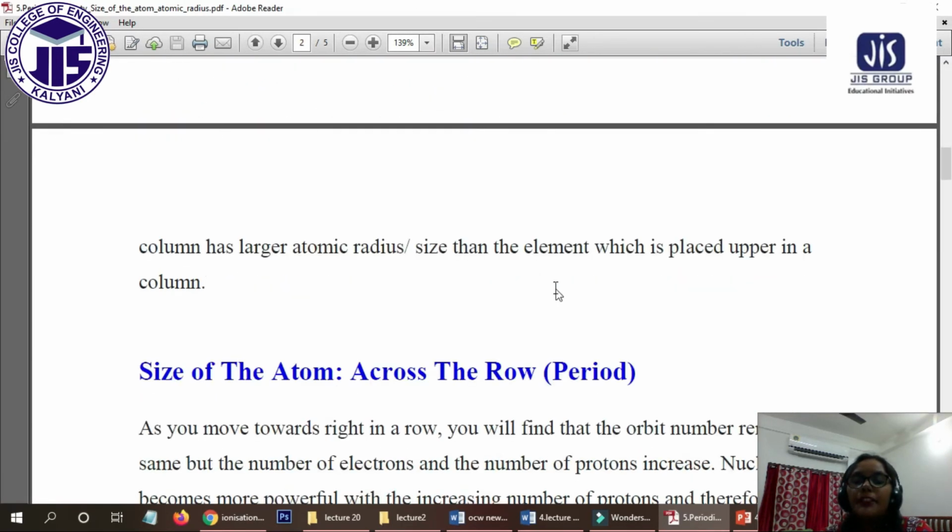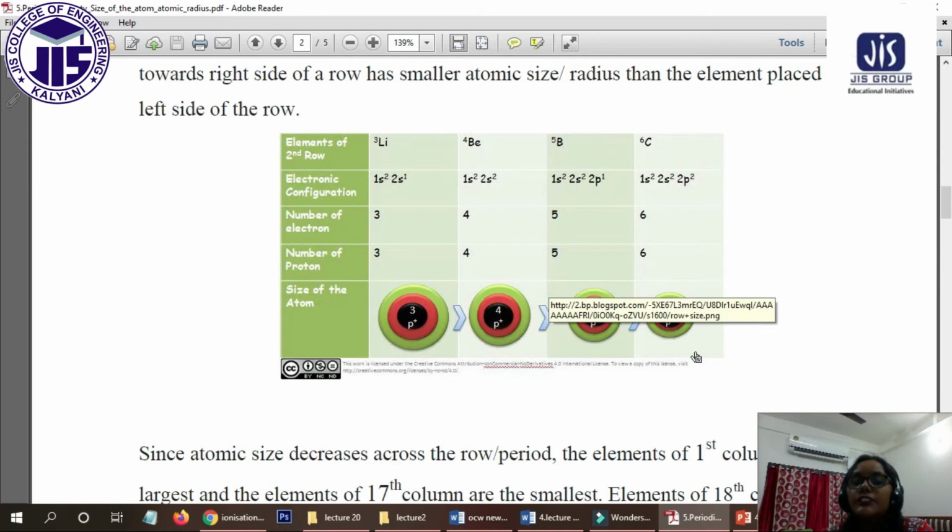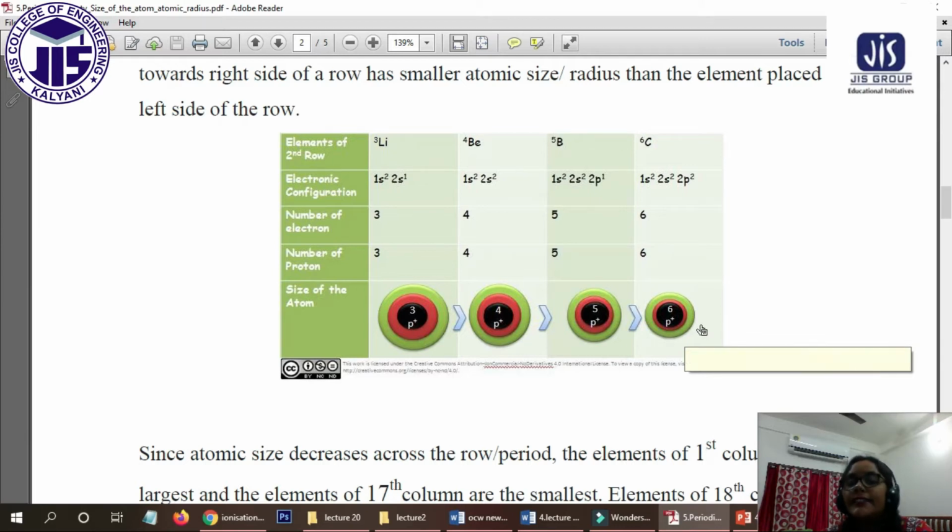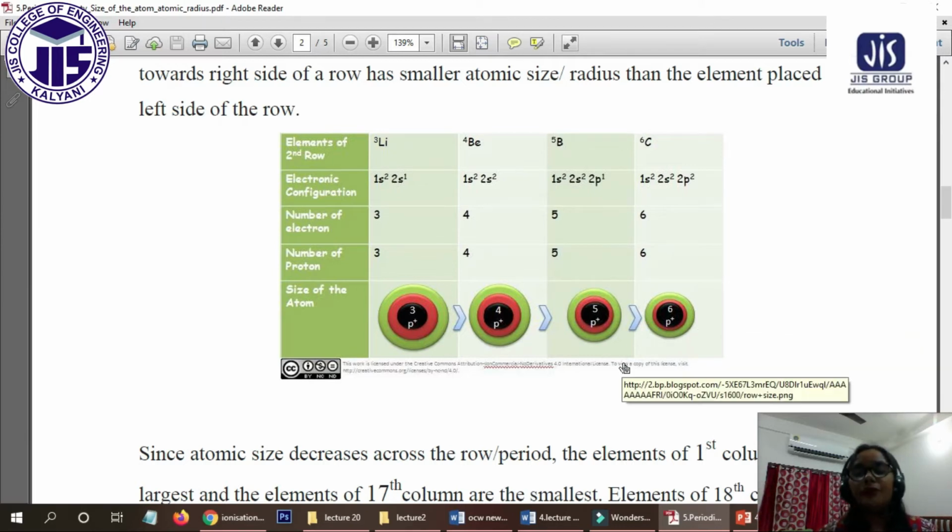Now what will happen if we go towards the right side? If we go towards the right side, the size will decrease. Why will the size decrease? If we go towards the right side, the electrons are added, not the extra shell. The electrons are added in the same shell, as well as the protons. So that means if we go towards the right side, the nuclear charge will be higher. The nuclear charge will be increasing.